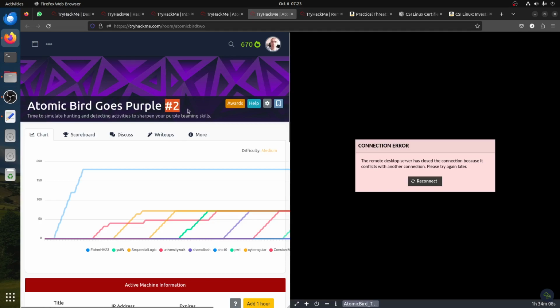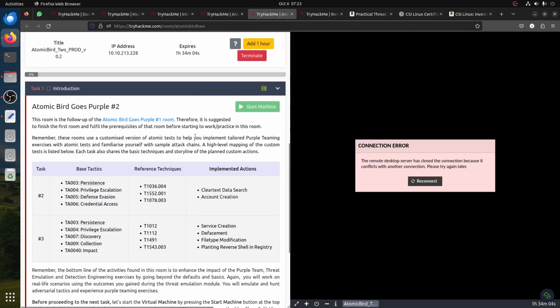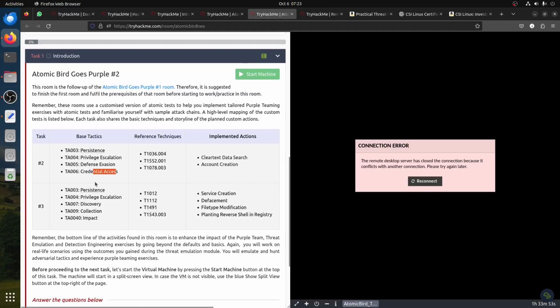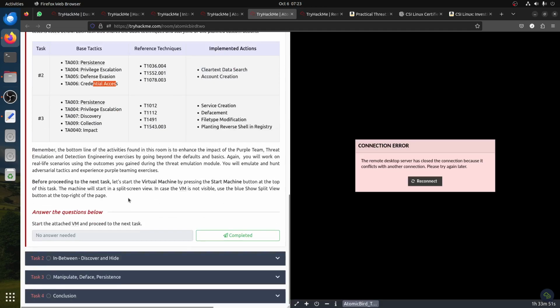I did the first one yesterday. Atomic Red Team goes purple. So basically it's the same thing as number 1. We will do some tests: persistence, privilege escalation, defense evasion, credential access. Let's start the virtual machine.